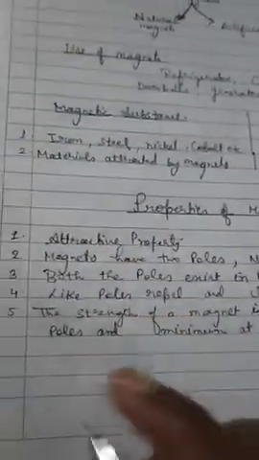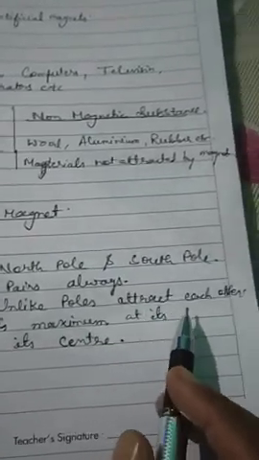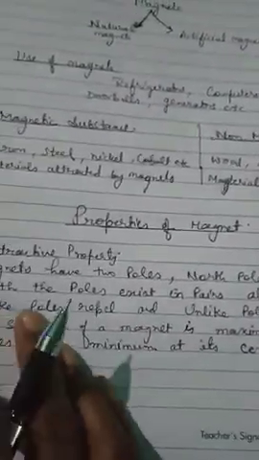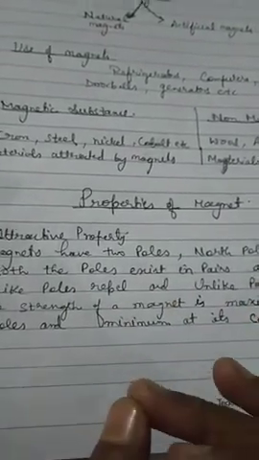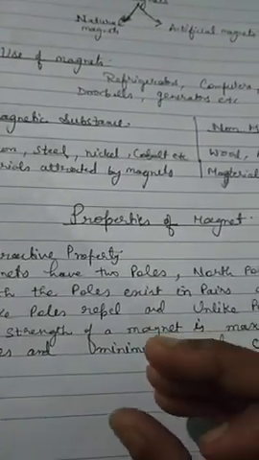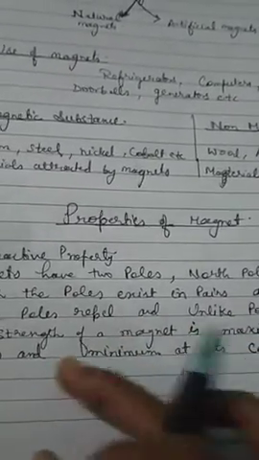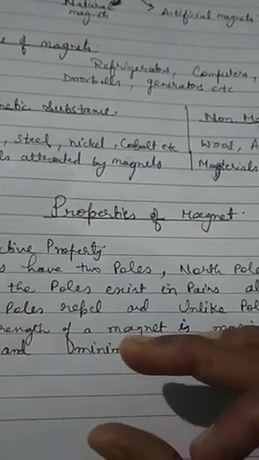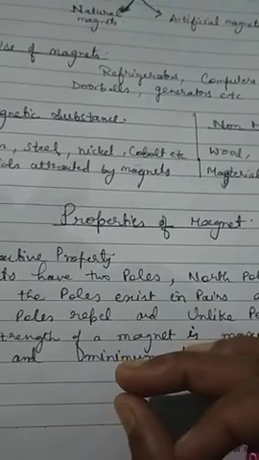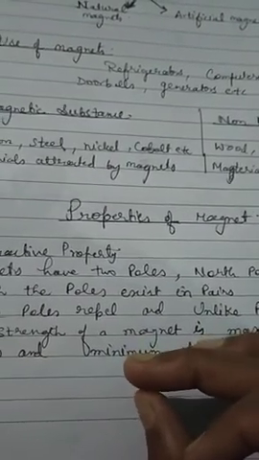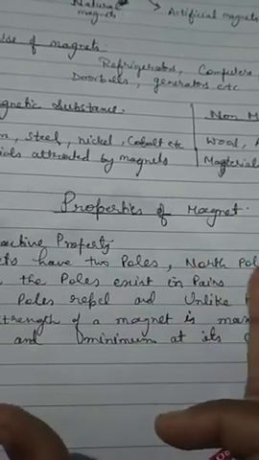Got it? Now the fourth property of a magnet is that like poles repel and unlike poles attract each other. What is repulsion? When you put two magnets together with like poles, meaning the same pole, and bring the magnets closer to each other, they will not attract. They will always repel. They will go away from each other.